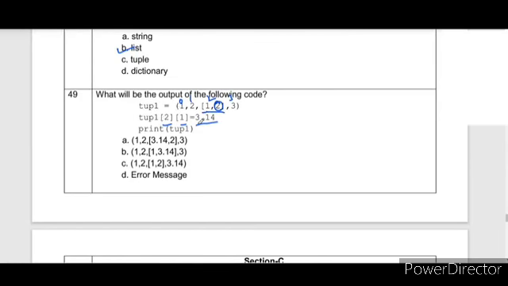Although a tuple is immutable, an element of this tuple is a list, which can be changed. So print tuple 1. Now what will be the answer? 1, 2 will remain the same. 1 will remain the same. 3.14 and 3. So if we see these options, answer number B is correct.